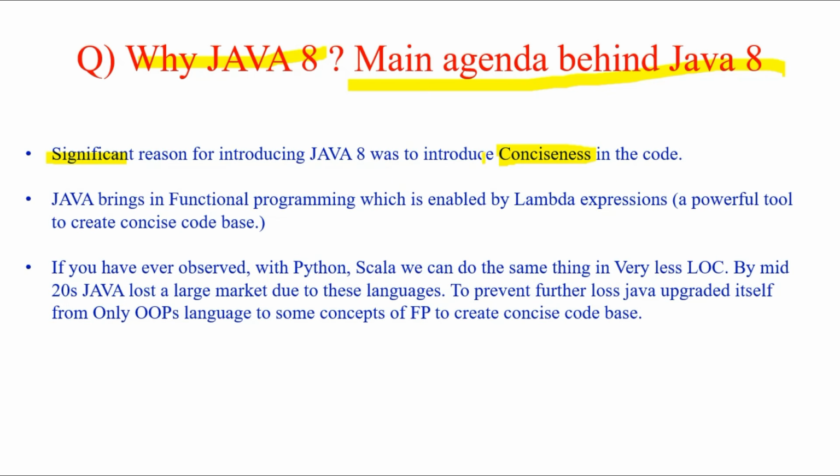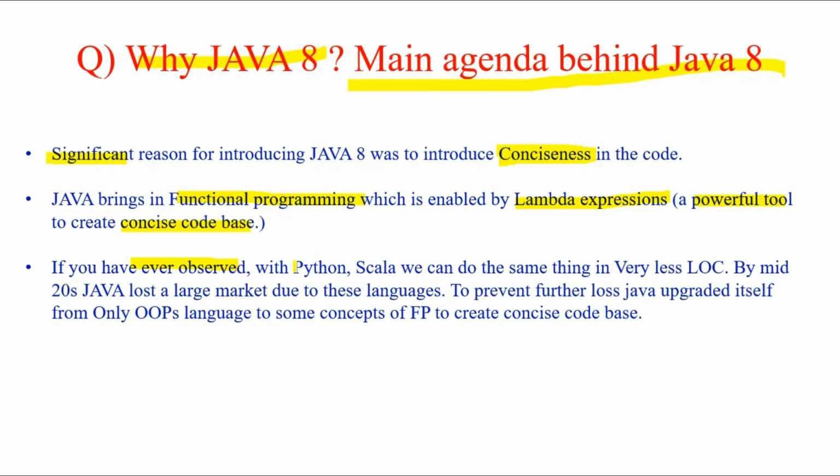Now, how does Java 8 actually introduce conciseness in the code? Java 8 brings a very powerful concept, that is lambda expressions, which creates a concise code base. And basically lambda expressions are the reason to enable functional programming in Java. So we all know that Java is a purely object oriented language. But now with Java 8, it's not only object oriented programming, it does have a few concepts of functional programming also, like lambda expressions and many more. So that is why Java 8 was introduced, to enable functional programming so as to have concise or shortened code base.